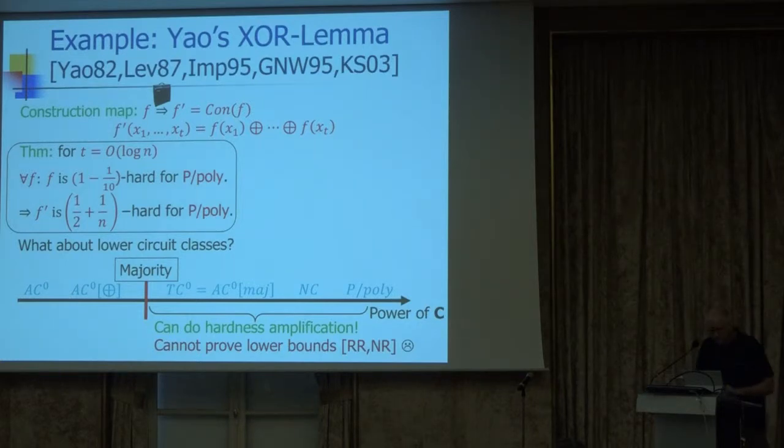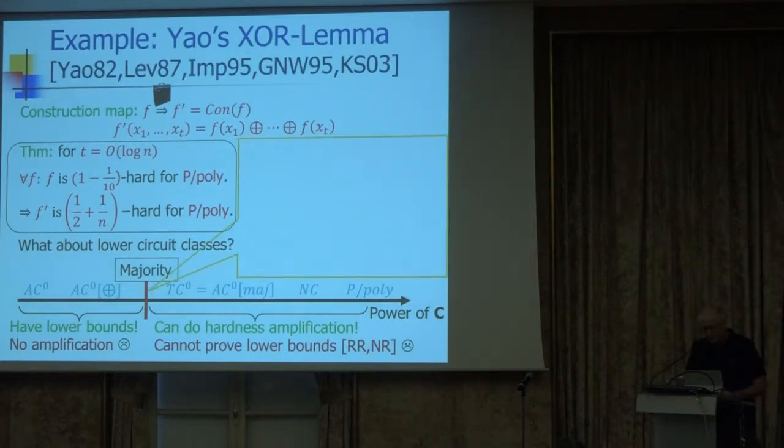On the other hand, if you go to the other side of the barrier, for weaker classes like AC0 or AC0 with parity gates, we have lower bounds, right? And that's great. Unfortunately, we don't have any hardness amplification result for any of these classes.